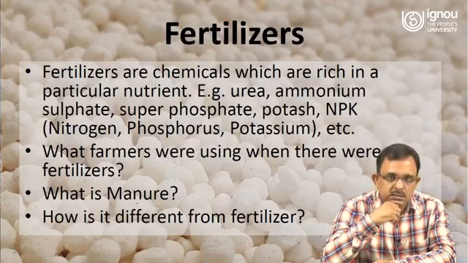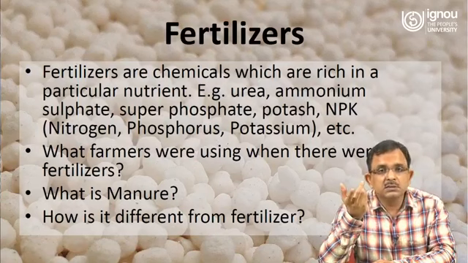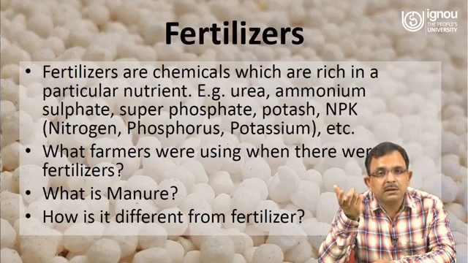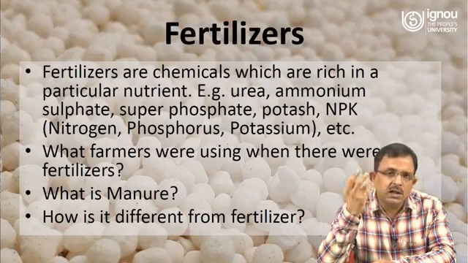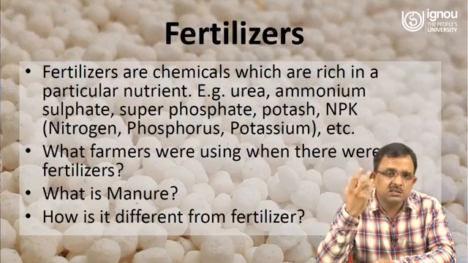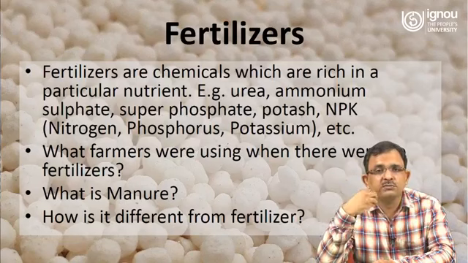So when you talk about the cropping pattern, the process of crop production, you may come across a topic called fertilizers. So what are fertilizers? You all know that fertilizers are chemicals which are rich in particular nutrients, like urea is a fertilizer, ammonium sulfate is a fertilizer, superphosphate is a fertilizer, potash is there, NPK is a common name, nitrogen, phosphorus and potassium.